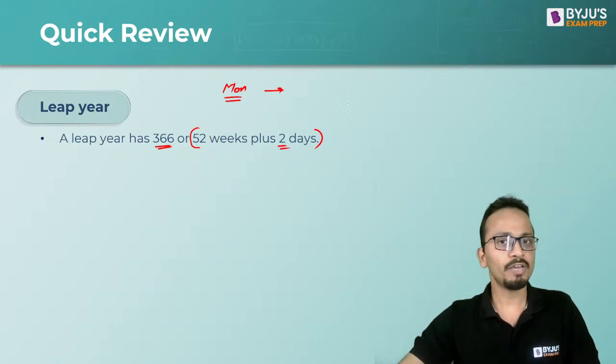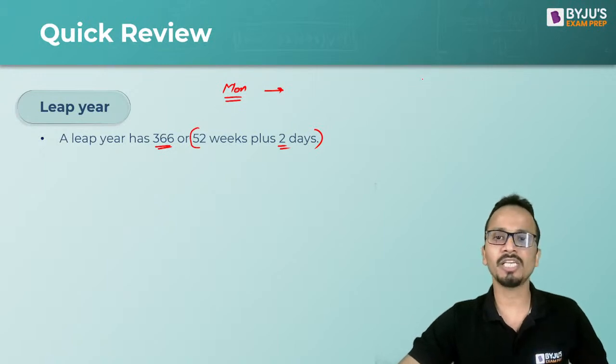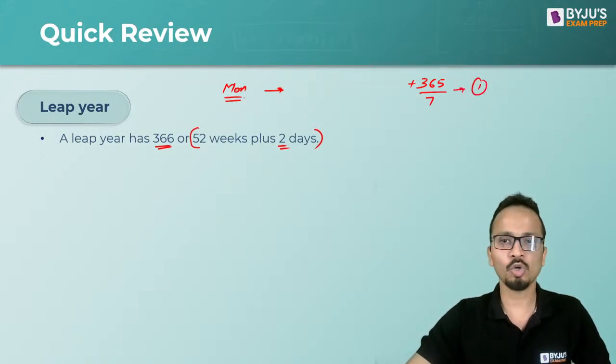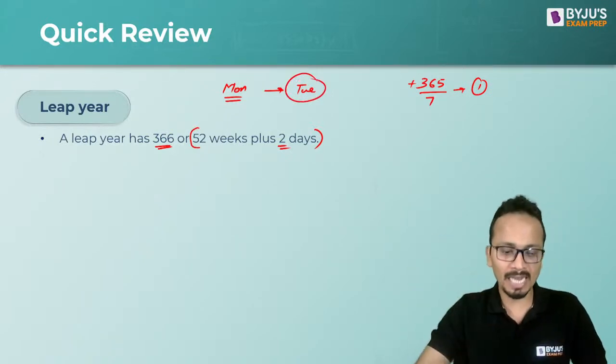So now, if you are sitting at the first day of the leap year, then to reach the last day, you will have to add 365 days. 365 when divided by 7, the remainder will be 1. So Monday plus 1 will be a Tuesday. So if you are starting with Monday, the first day is Monday, then the last day will be Tuesday.